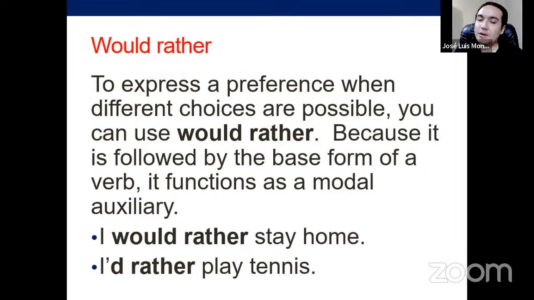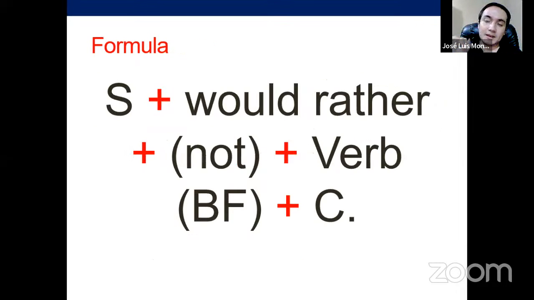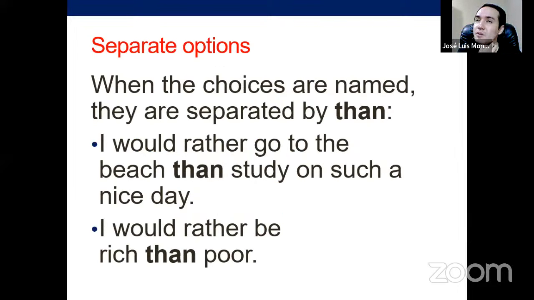But again, you answer like that when someone asks you a question also with would rather, right? What would you rather do? Would you rather do this or stay home? Then you say, I'd rather stay home, or I'd rather play tennis. So you have options to choose from. In that case, you use would rather. So it's more specific to something, it's not general.